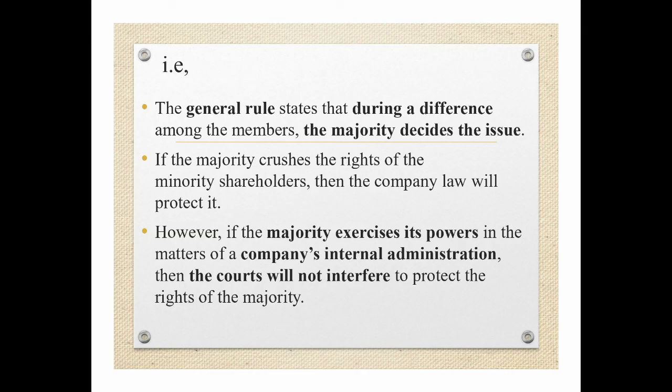That is, the general rule states that when there are differences among the members, the majority decides the issue. If the majority crushes the rights of the minority shareholders, then the company law will protect them. That means if there is a difference of opinion among the members in taking a decision, the majority decision will usually prevail. So if that decision crushes the rights of the minority shareholders, the company law will protect them according to the memorandum of association and articles of association.